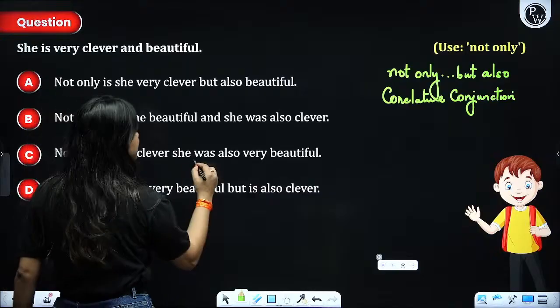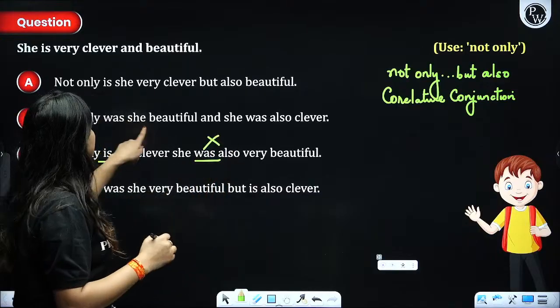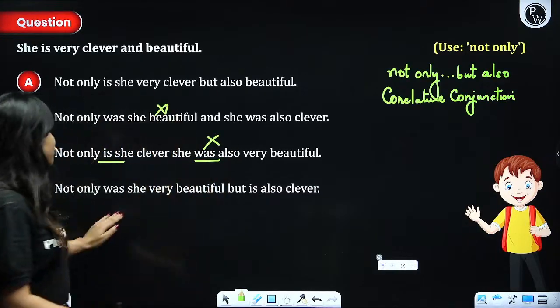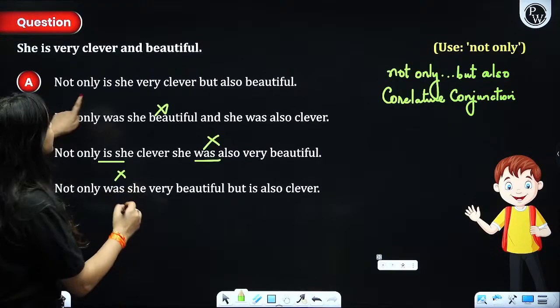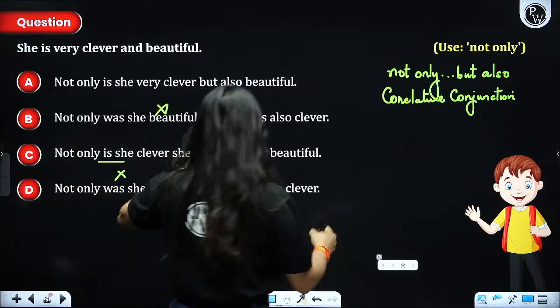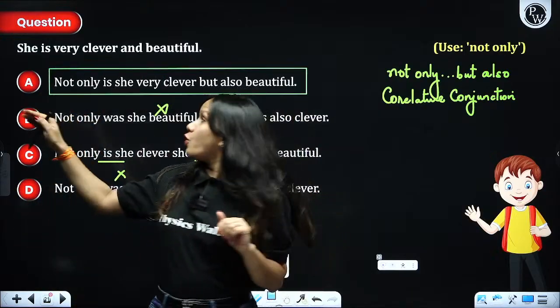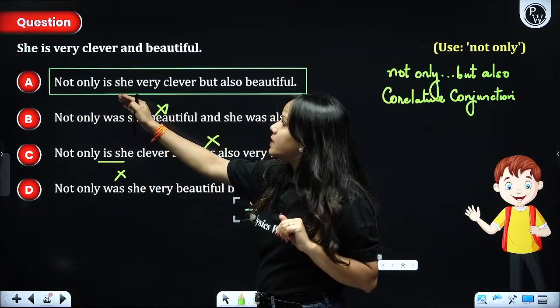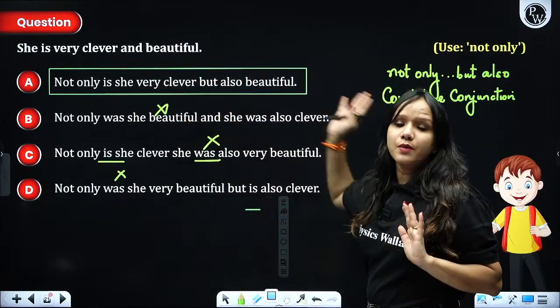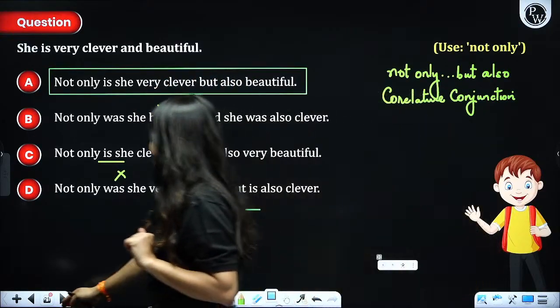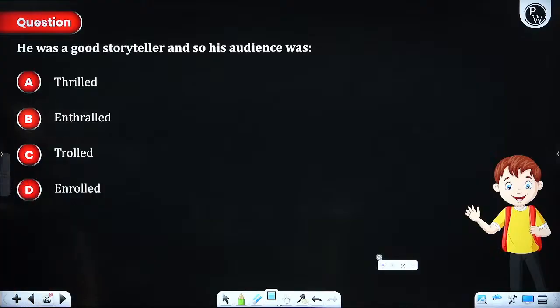This is present, this is past, not at all. Not only is she very clever, but also beautiful. This is going to be the most appropriate answer. So not only, then the helping auxiliary verb, then your subject, and then your main verb. Got it, people?